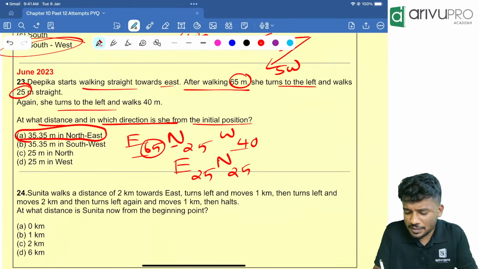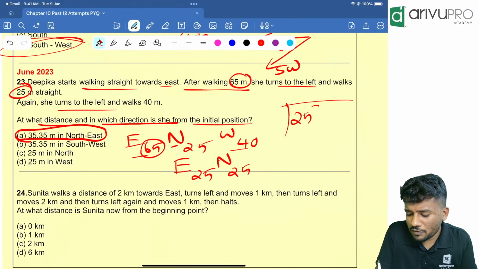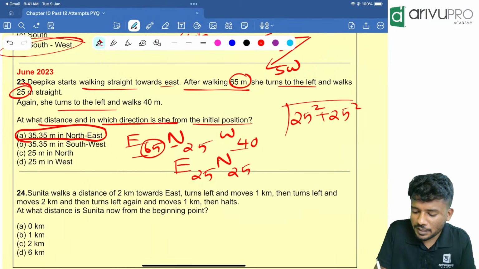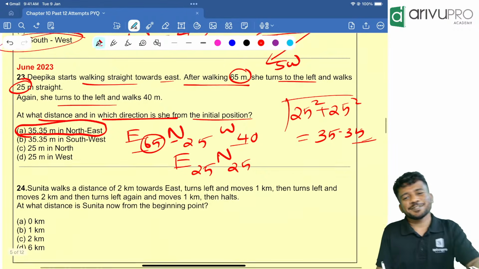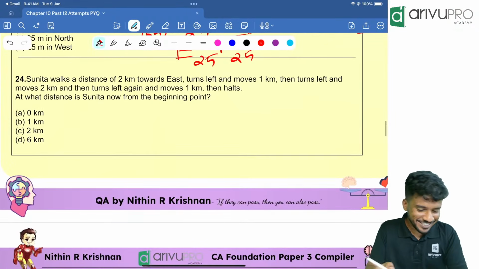We will find the distance also. So that is root of 25 square plus 25 square. That is nothing but 35.35. Option A is your answer. Very easy. Yes. Next one.